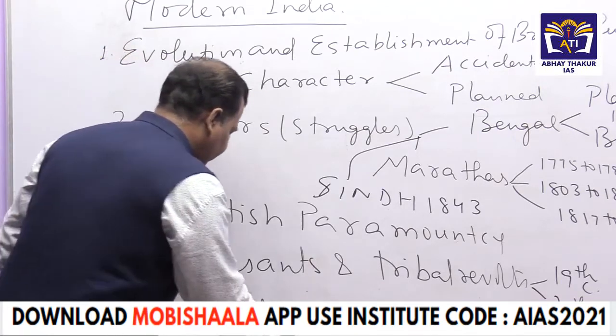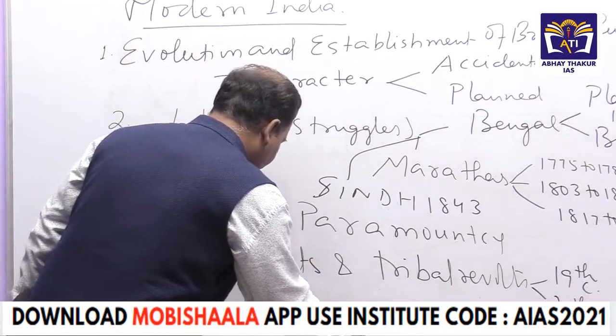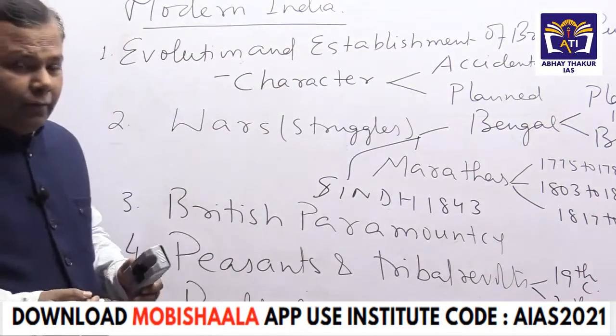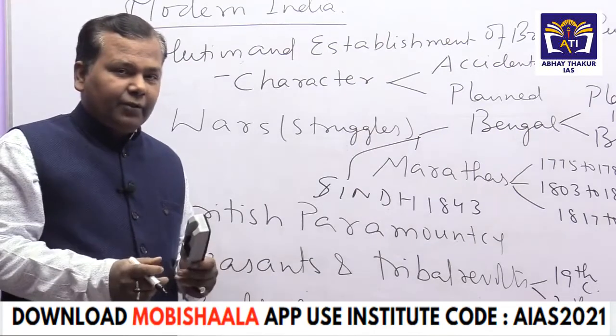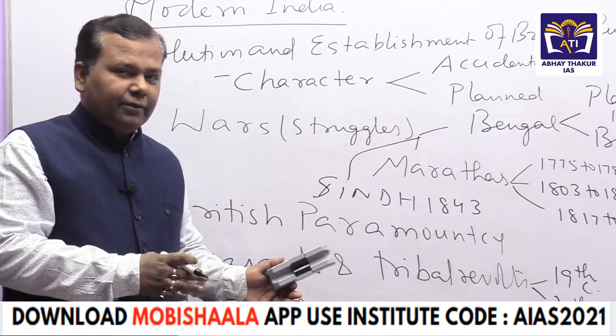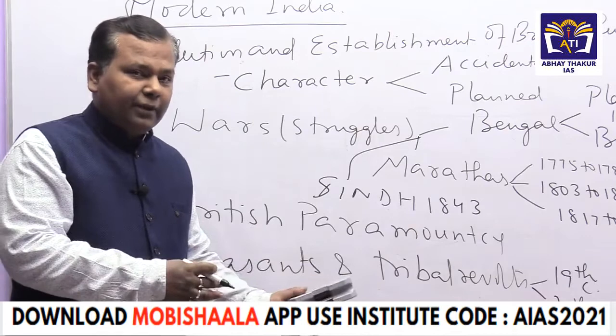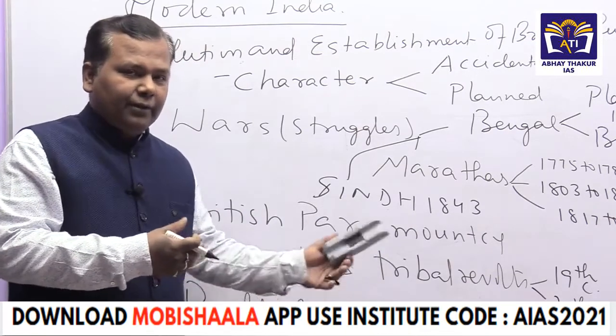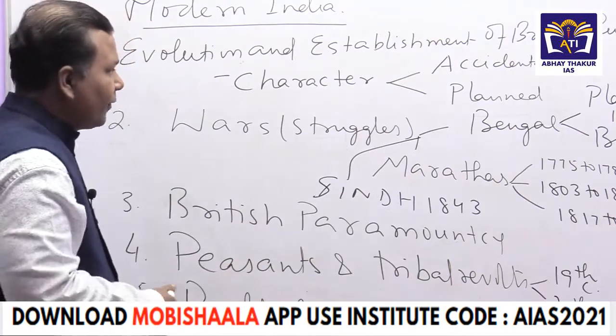Then the fifth thing we are going to see is the revolt of 1857: its causes, what different historians commented about it. Was it a national revolt? Was it the first war of independence? All such aspects, and the impact of the revolt, we are going to cover here.